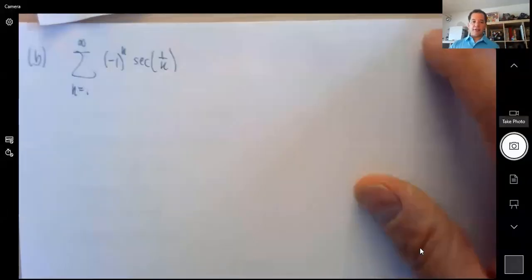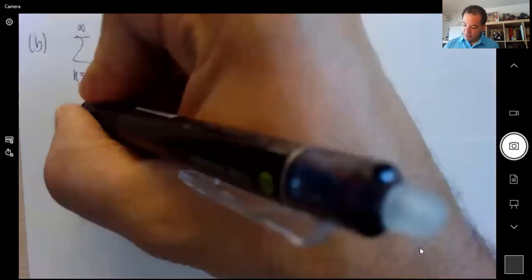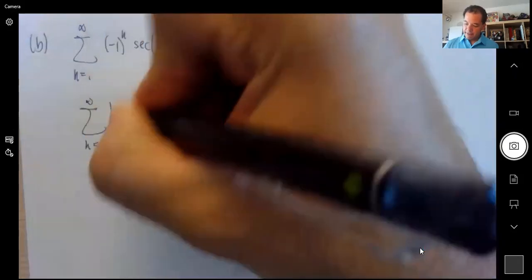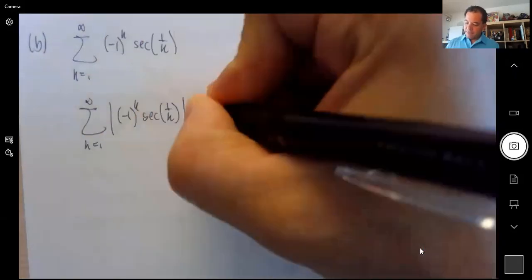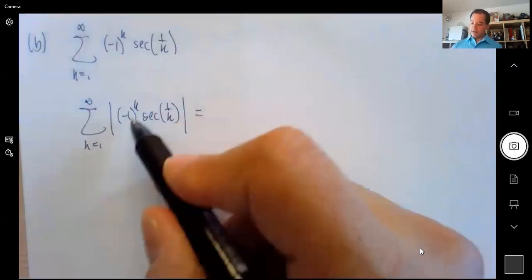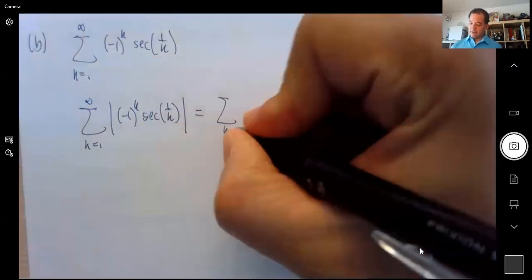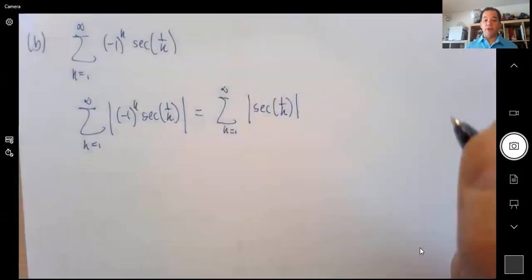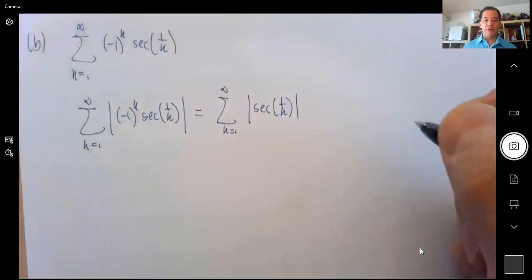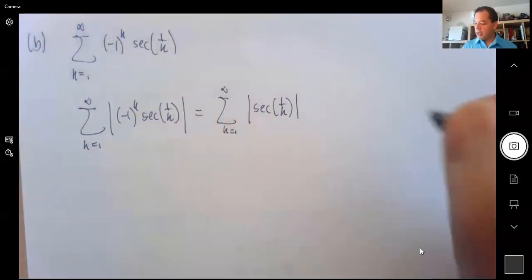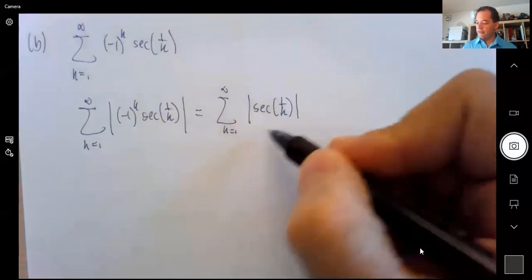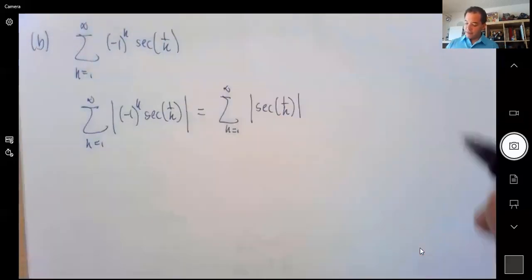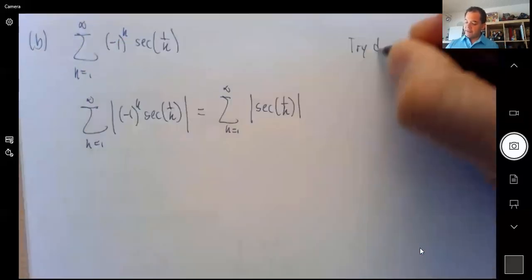Okay, so like I said, you first do the one with absolute value bars. And the absolute value bars, what it does, it gives this -1. And the secant, I don't know, right? Because it could be positive or it could be negative, right? We're not sure. But what we are sure is what this is approaching, because when k goes to infinity, so in other words, let's try the divergence test. So now try divergence test.